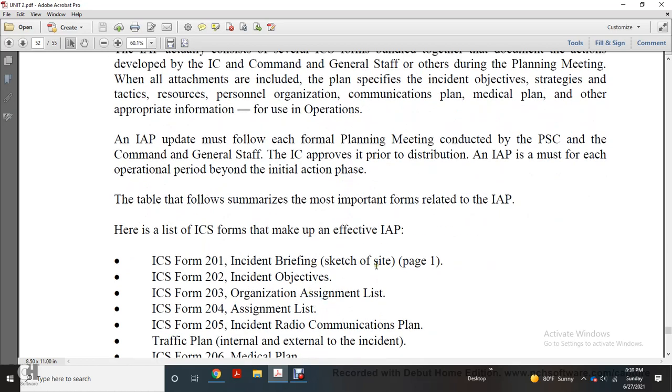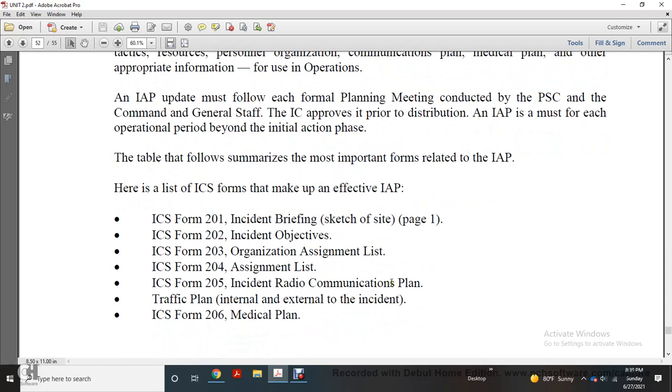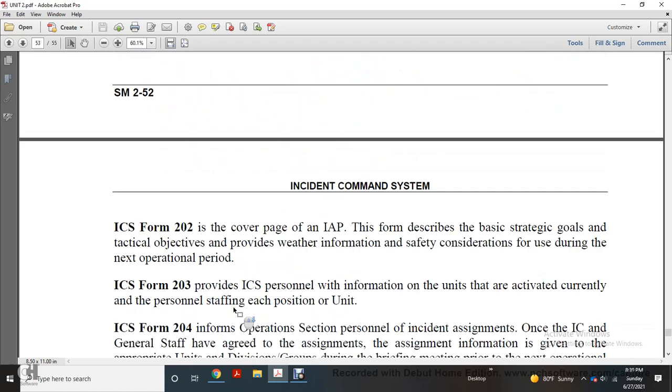Form 201, Incident Briefing, sets forth the situation and the incident objectives. 202. 203, Organizational Assignment List. 204, Incident Assignment List. 205, Incident Radio Communication Plan, traffic plan, and internal and external communications for the incident. Incident Command Form 206, Medical Plan.